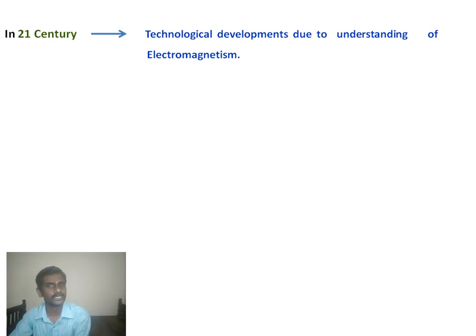So we are living in the 21st century. In this century, technological development is due to the understanding of electromagnetism. So we have to understand electromagnetism. With the help of electromagnetism, we are enjoying today's technology.